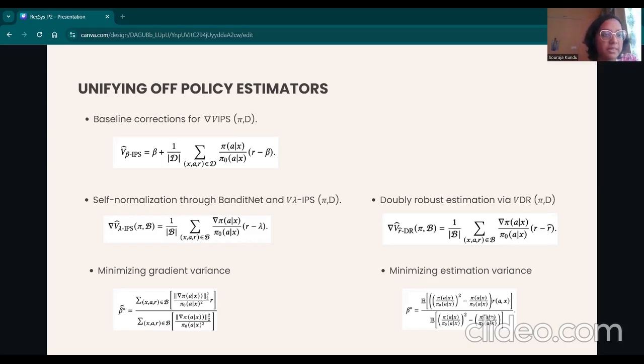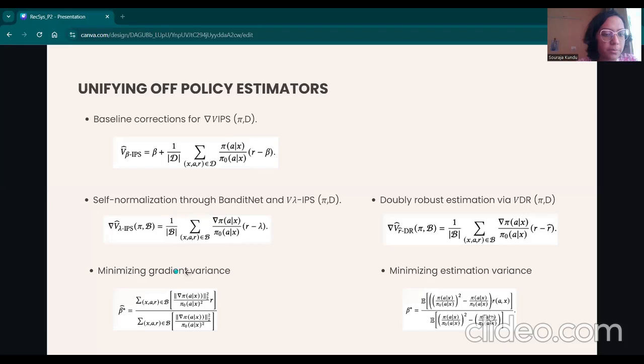The name derives from the fact that it is unbiased if either the logging policy pi naught or the reward model R cap is unbiased. In doubly robust estimation, the regression model of reward R cap can also be treated as a single hyperparameter. So we can say that the beta of baseline correction, the lambda of self-normalization, and the R cap of doubly robust estimation are all equivalent. So this paper focuses on finding the optimal baseline beta because it will be at least as optimal as any estimator in the underlying families of offline estimators like SNIPS or the doubly robust estimator.